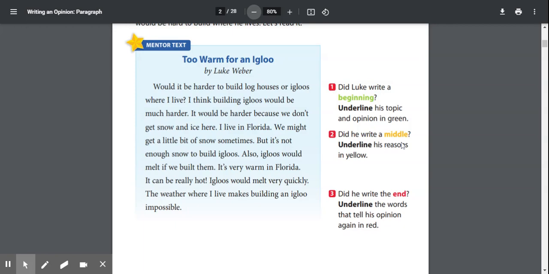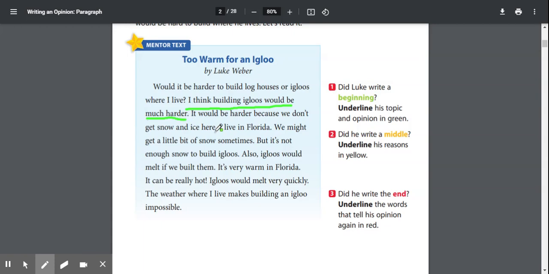So, what we're going to do now is go through this text and talk about the beginning, the middle, and the end to see where this text includes those three main parts of an opinion piece. First, let's start with our beginning. In our beginning, we are looking for the topic, the opinion that's being stated. So the question is, would it be harder to build log houses or igloos where I live? Then the author, Luke, states his opinion. I think building igloos would be much harder.